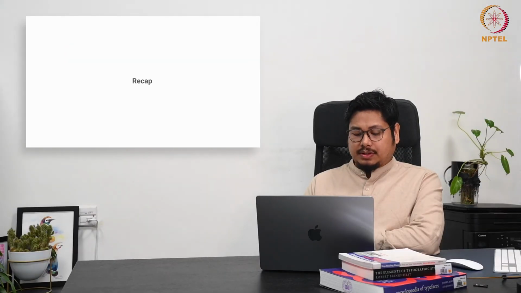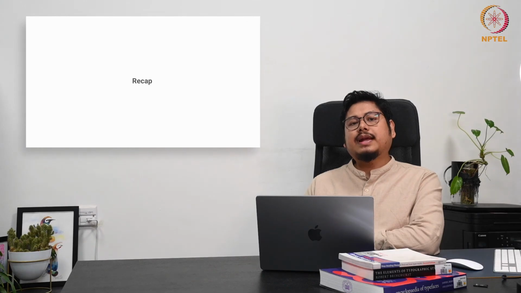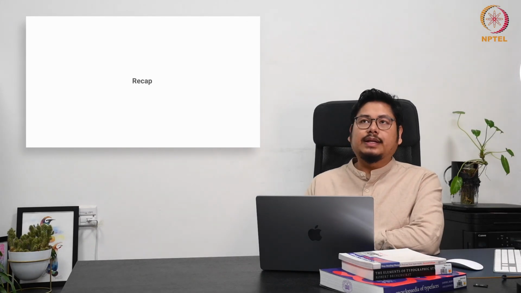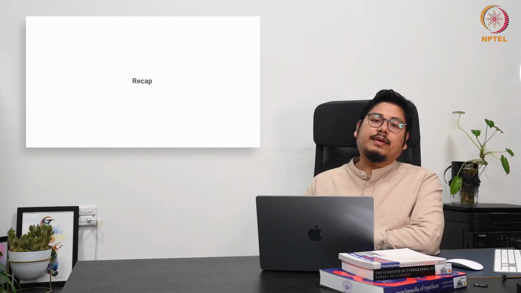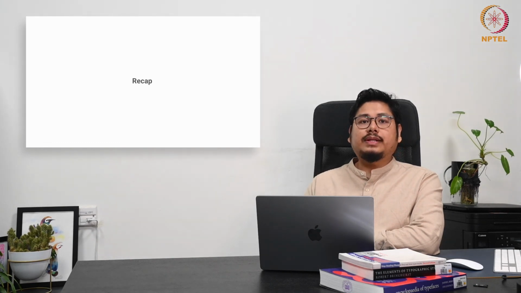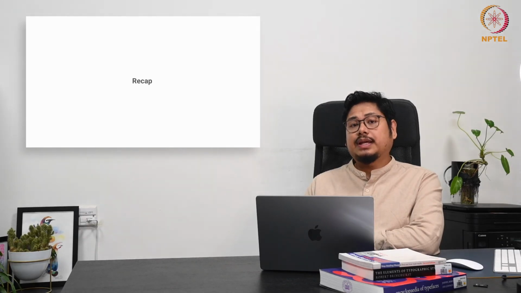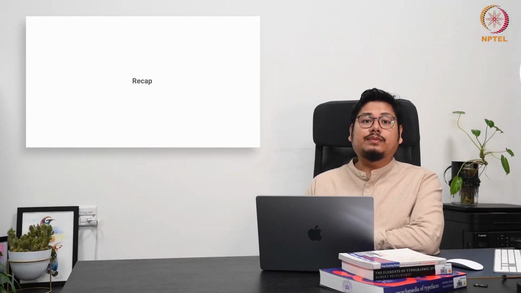Now, since we are about to conclude this session, let's try to understand what we have learned considering the examples which we have taken into consideration, right? So, rhythm, as a principle of design, involves repetition and alternation of visual elements to create movement, harmony, and flow within a composition.